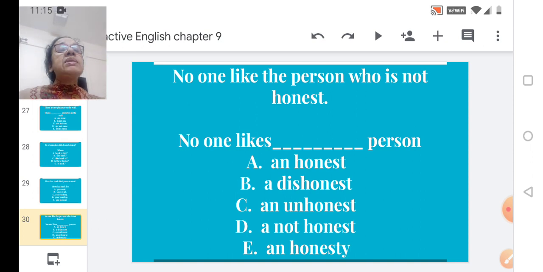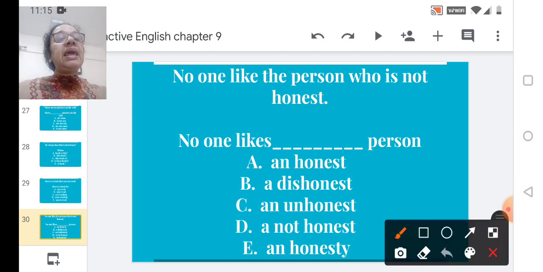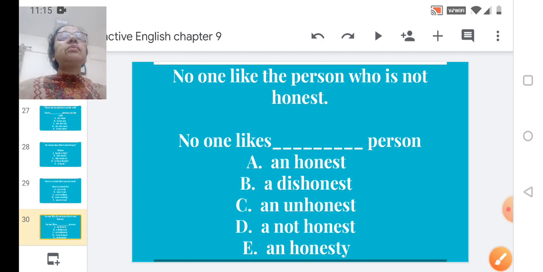Now, what is the sentence? No one likes dash person. It has to be option B, a dishonest person. So just put a tick in that box. No one likes a dishonest person. So students, have you done that? Okay.